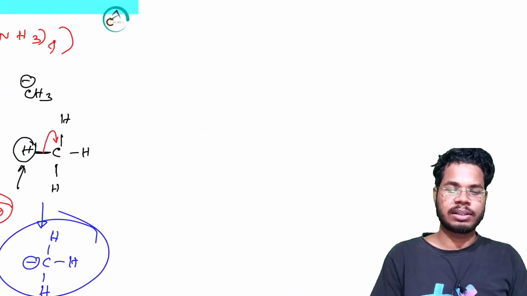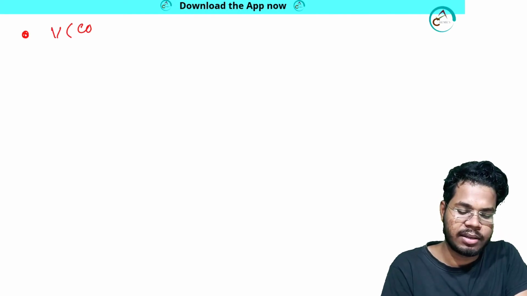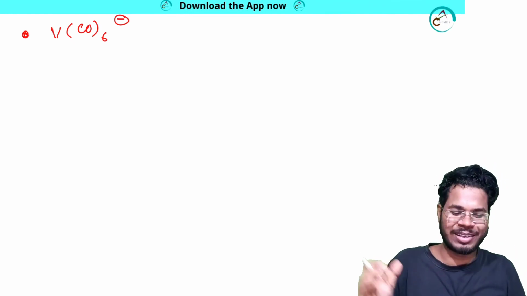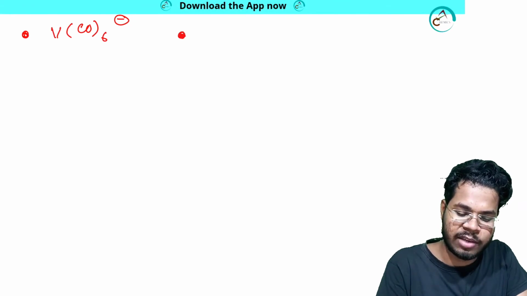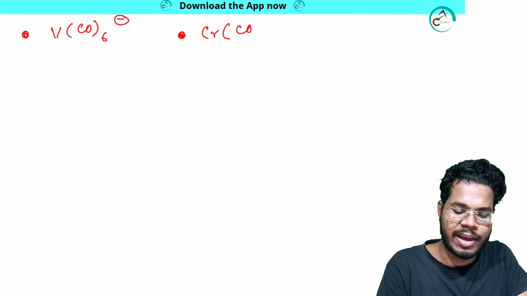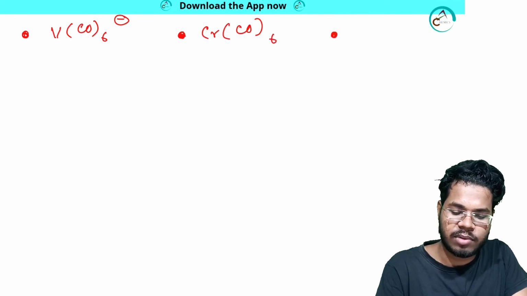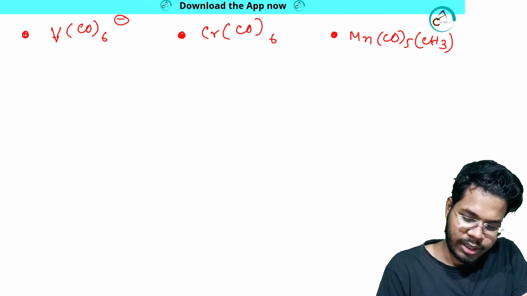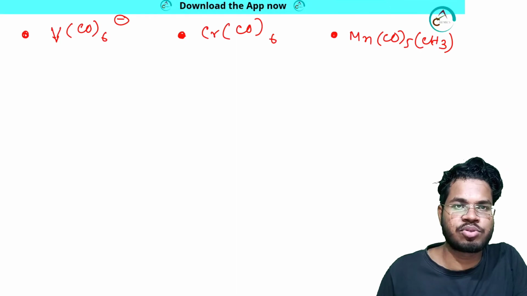Now let me talk about some other examples. Yeah, so let me provide you some homework. That will help you a lot. Another homework I am giving you, B(CO)6. I will be solving all of this homework in my organometallic compounds course, so don't think that I am ignoring this question. No, I am just giving it to you for practice. I will be giving you some assignments also. If you are regularly following me, it's very good for you. See every day's video every day, that will be very good for you. Okay, done. So I have given you 3 examples, so do that.